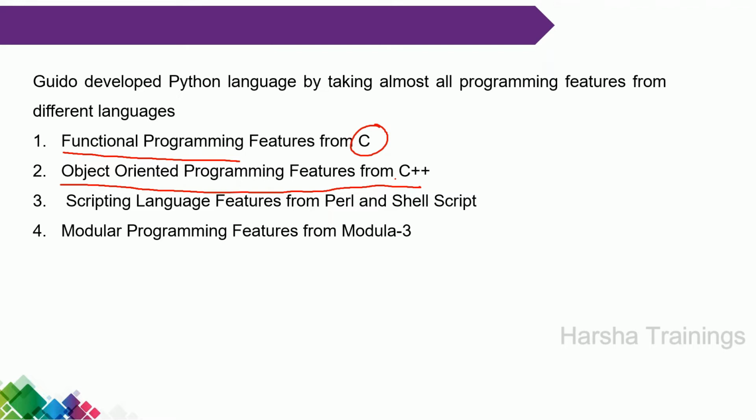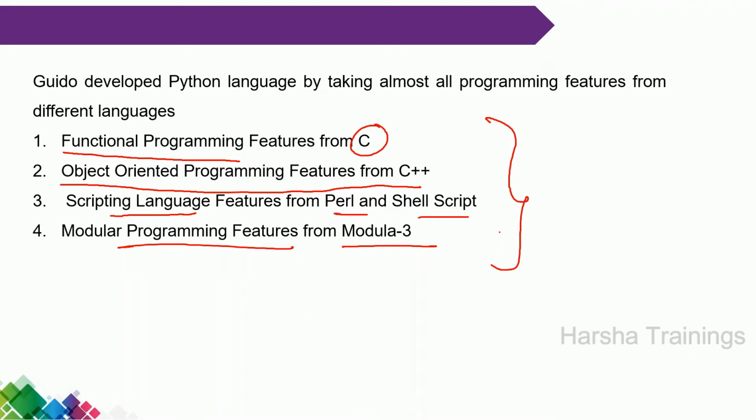That is the reason Python supports both procedure-oriented programming and object-oriented programming. In yesterday's session, when we discussed the syllabus, both the procedure-oriented and object-oriented topics are covered. Along with that, features of scripting languages like JavaScript, Perl and shell script are also available, and modular programming features are from Modula-3. Now observe the thing carefully.